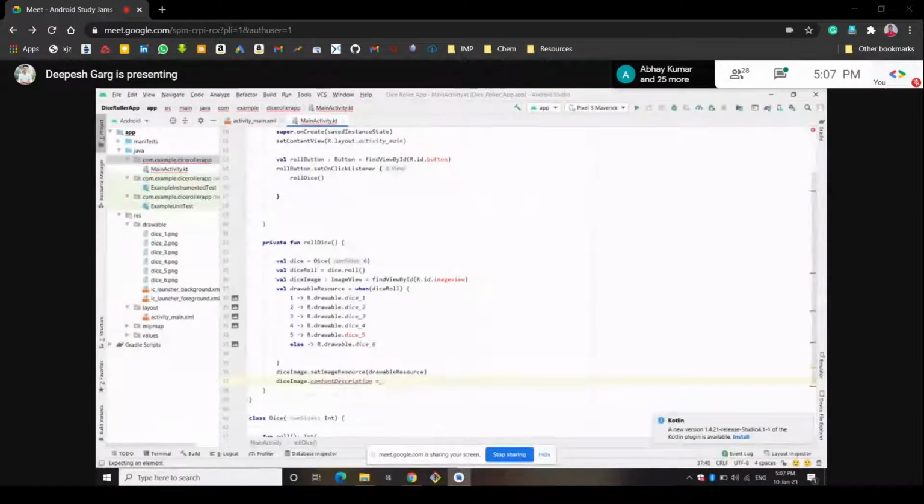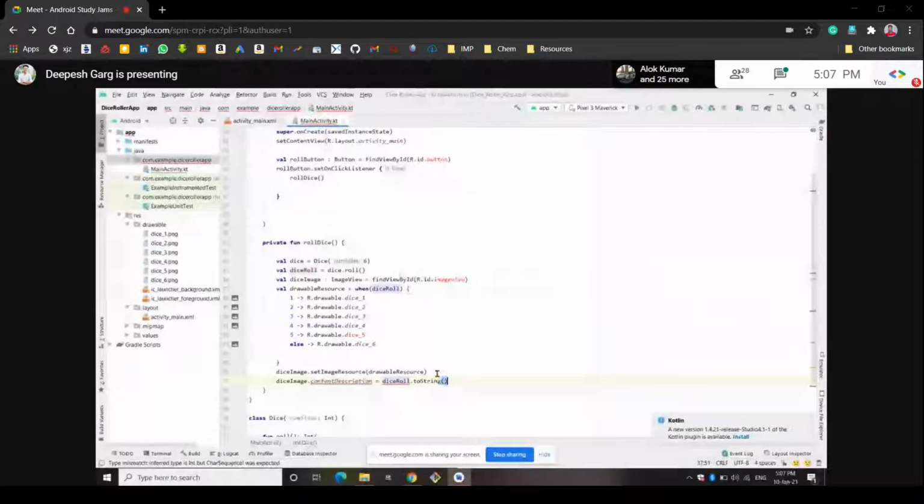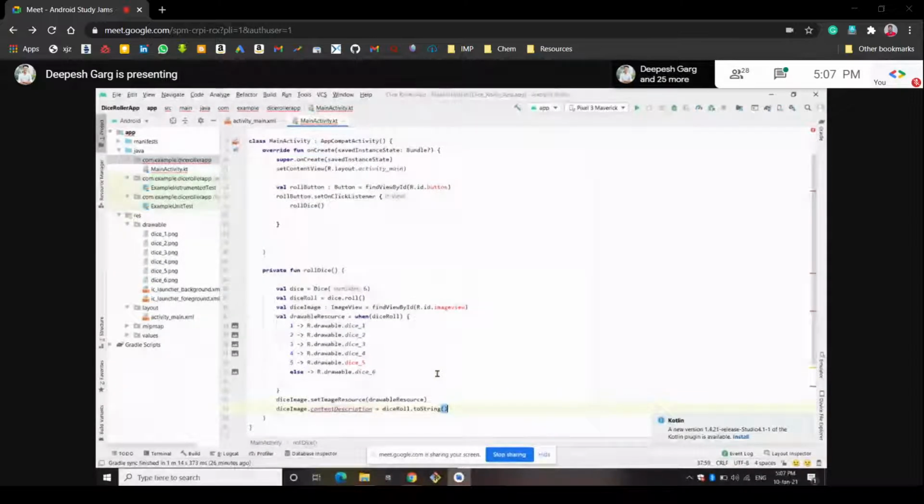We convert it like dice roll dot to string. The content description means what that image is all about. It will be converted to string format. So that's what we have done here. We have written all the code here.